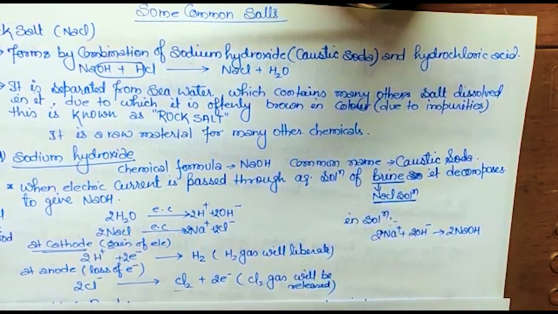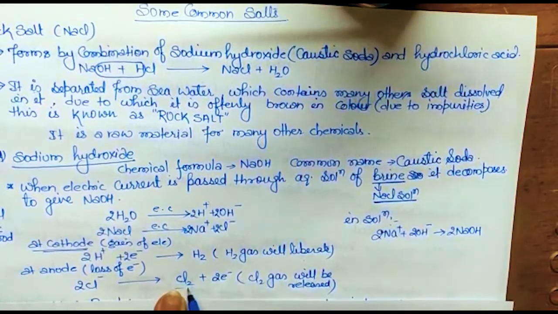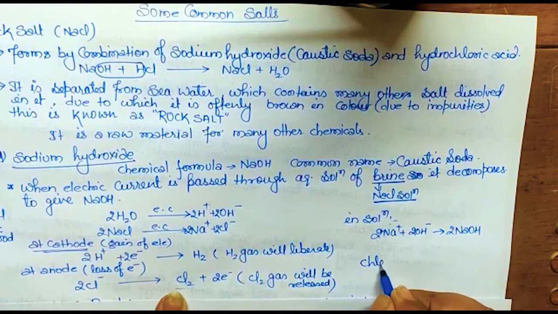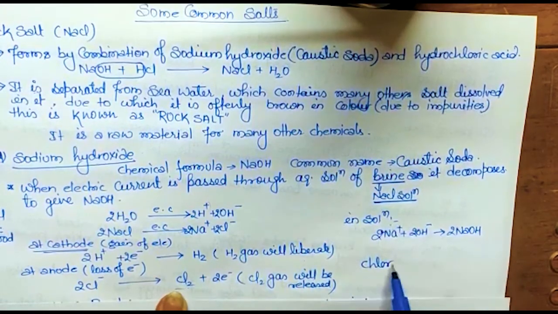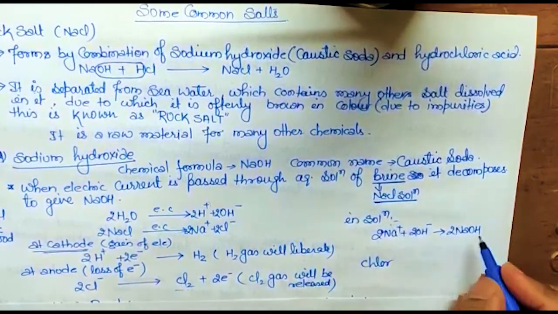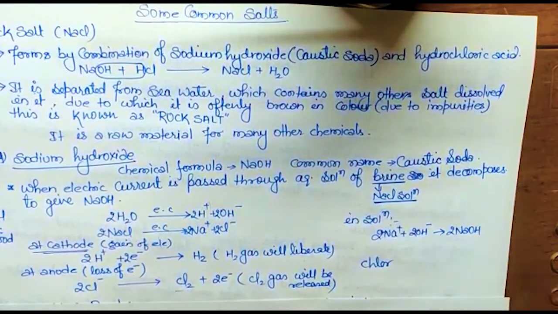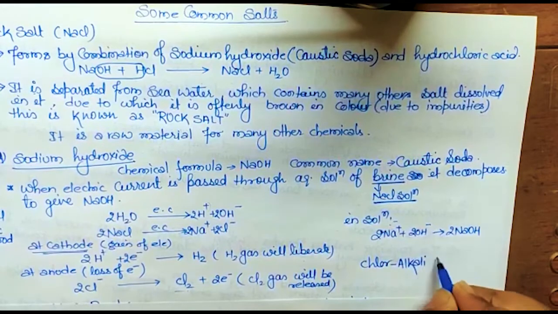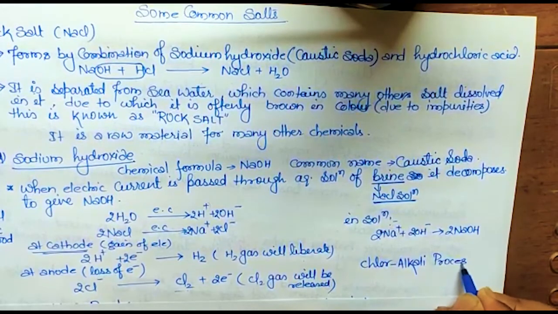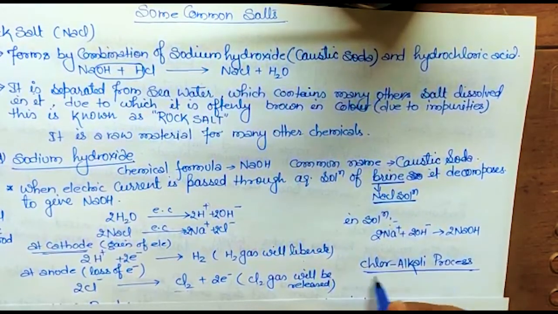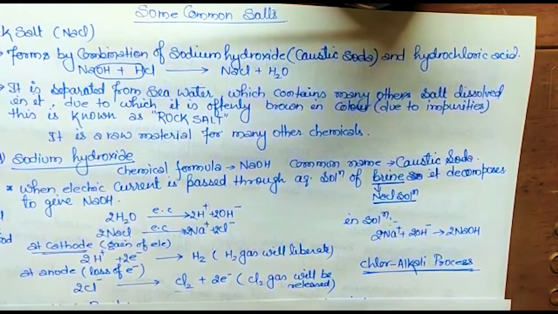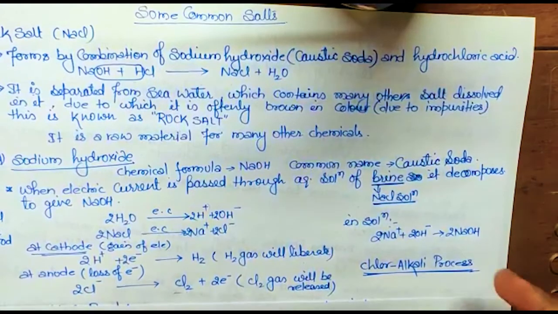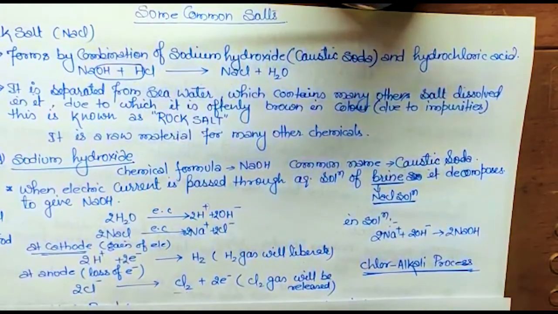So actually होता क्या है? Chlorine gas is released or liberated. So this is chlor, for chlorine. And this is alkali. Alkali is formed in solution, so that's why it is called chlor-alkali process. Clear? Why is it known as chlor-alkali process? Because in this process chlorine gas is liberated and alkali is formed in the solution.